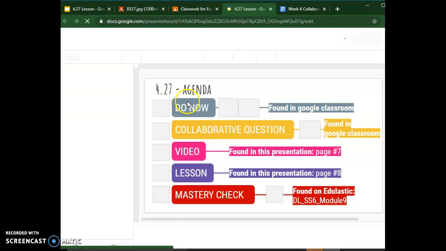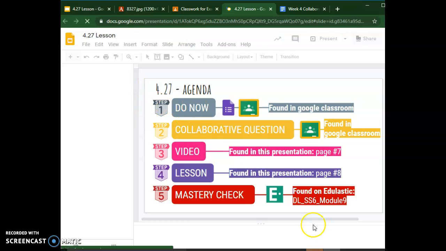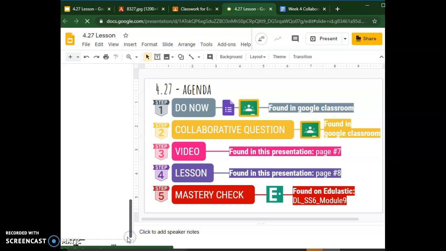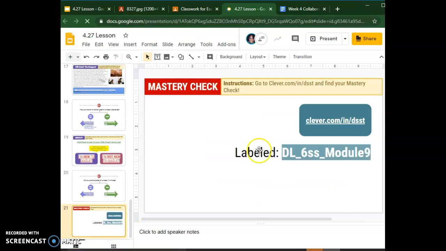Remember, your mastery check, you can always find the labeling in 2 places: the first page of your lesson, and then the very last page of your lesson.